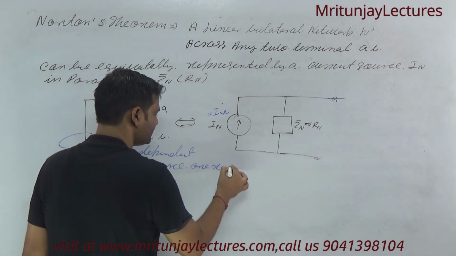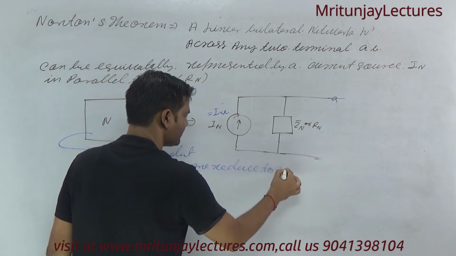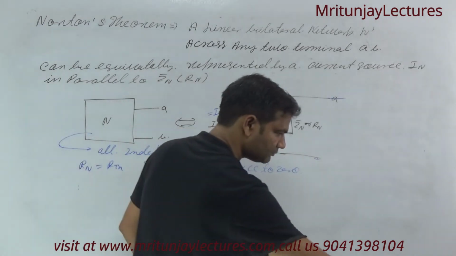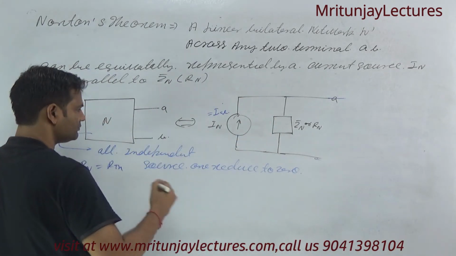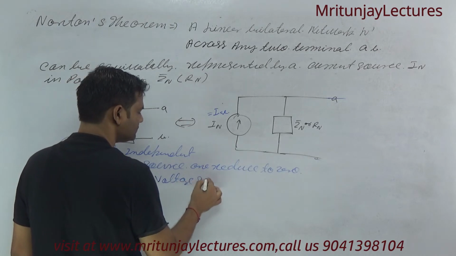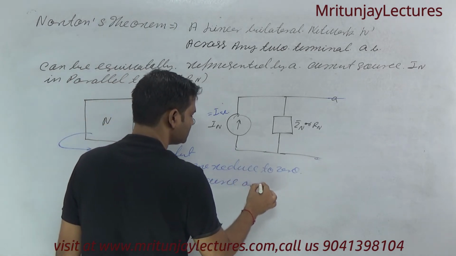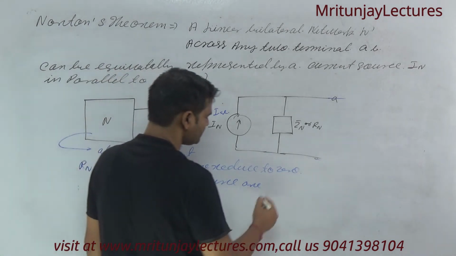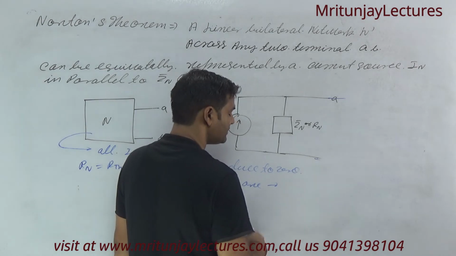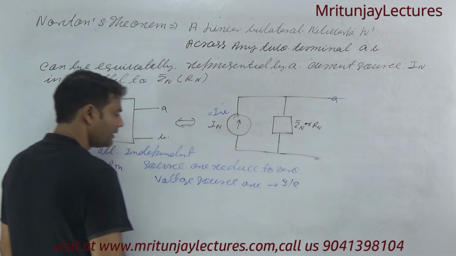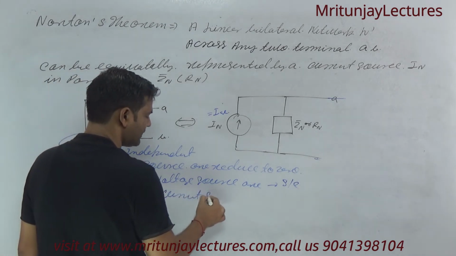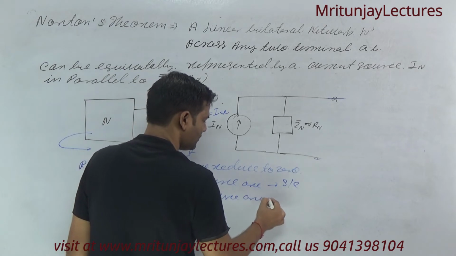are reduced to 0, means all voltage sources behave as a short circuit, and current sources are open circuit.